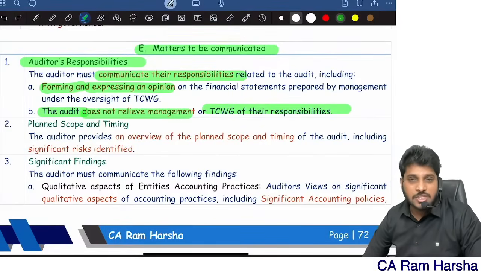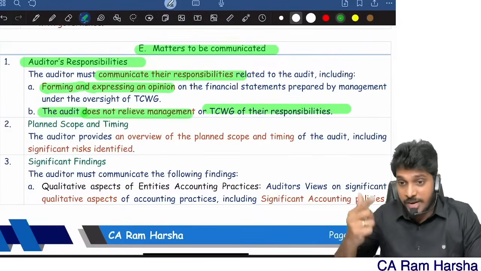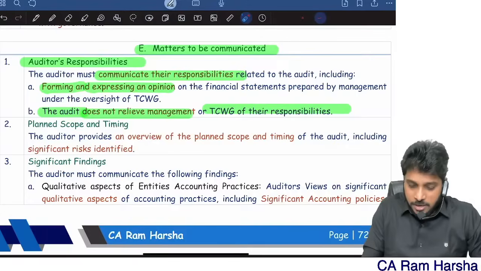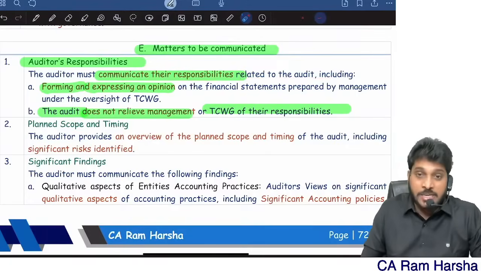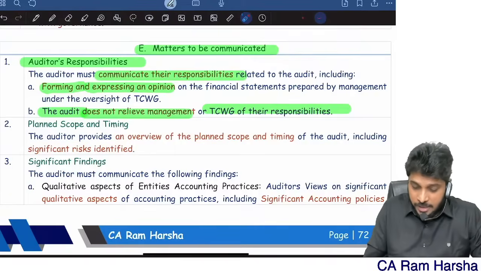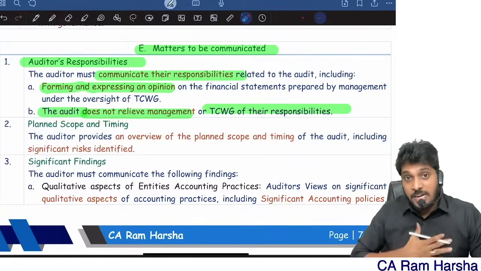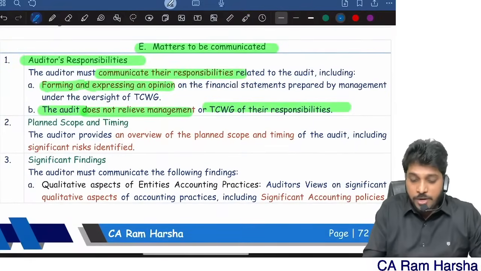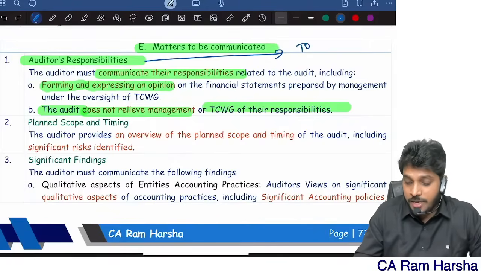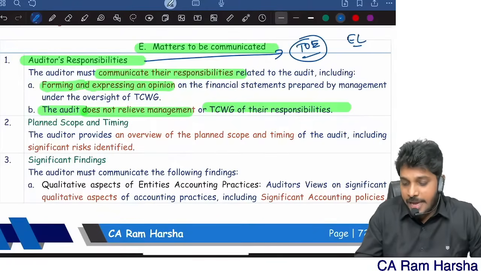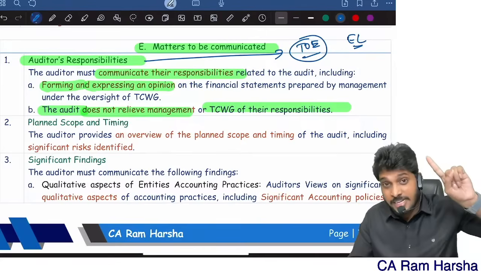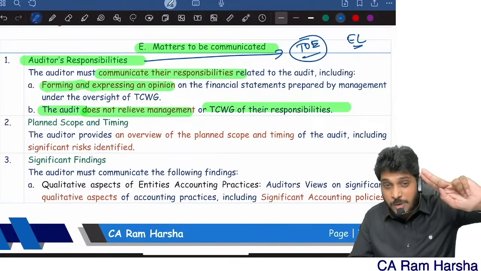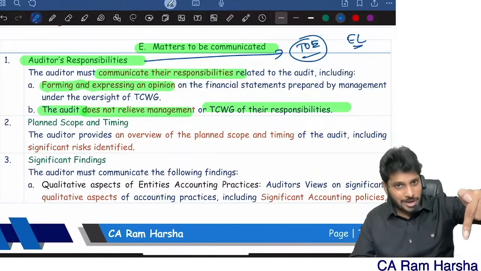See, those charged with governance means top management. Very simple. But when you're writing in the answer sheet, you should always write those charged with governance clearly. So the auditor must communicate his responsibilities related to audit, including forming and expressing an opinion, and a statement that audit does not reduce their responsibilities. So that is the first thing. One of the most important things the auditor has to communicate is audit responsibility. How do we communicate? Terms of engagement, engagement letter. Remember engagement letter, SA 210, contents of engagement letter: objective and scope, management responsibility, auditor responsibility. So auditor responsibilities we are communicating through the engagement letter already.